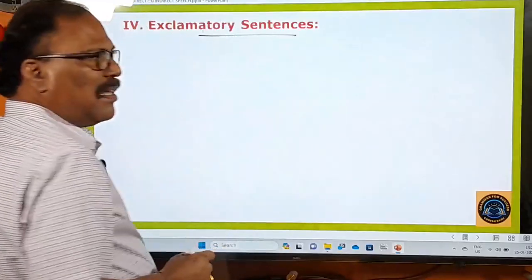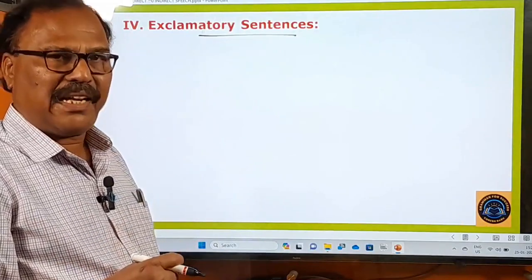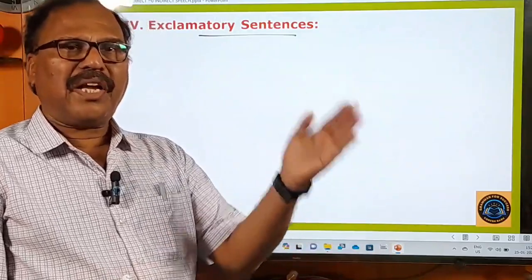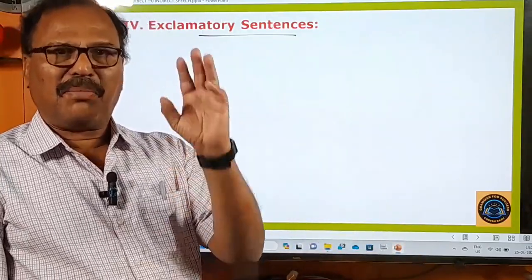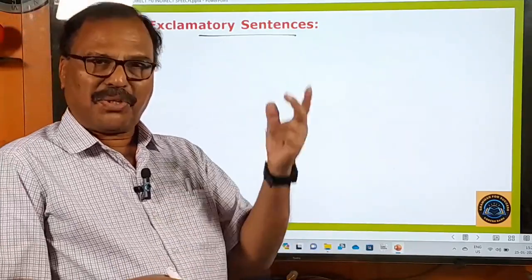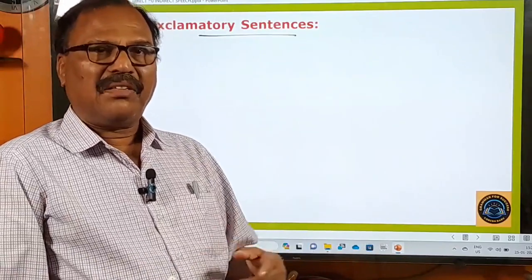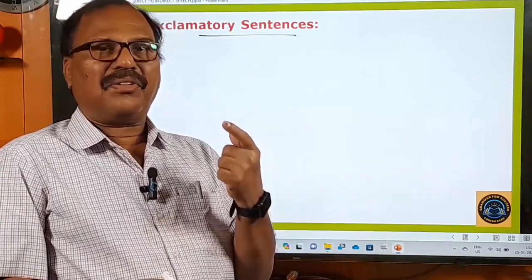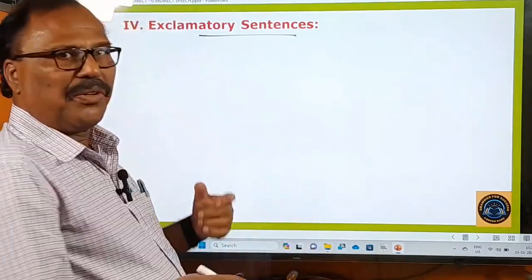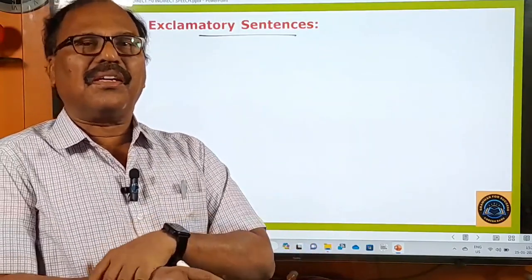Exclamatory sentences. This is the last part of direct and indirect speech, and so far you have learned how to change the statements into indirect speech, number one. How to change the interrogative sentences into indirect speech, number two. How to change the imperative sentences into indirect speech, number three. These three videos were uploaded, and most of you have watched them, and this is the fourth video on how to change the exclamatory sentences into indirect speech.